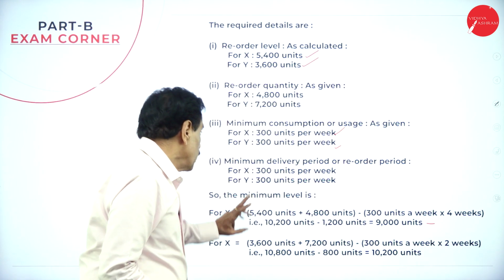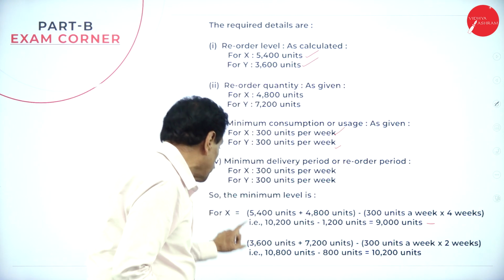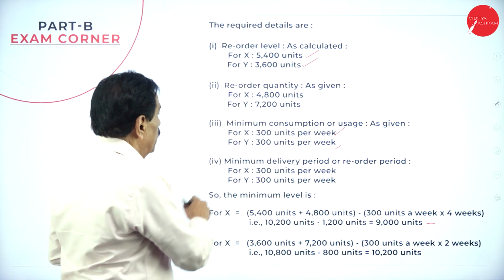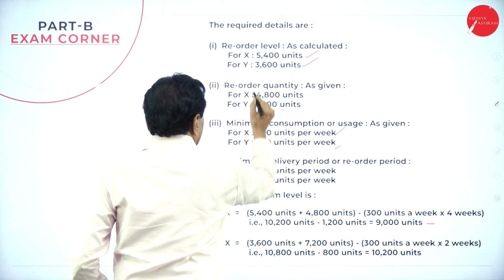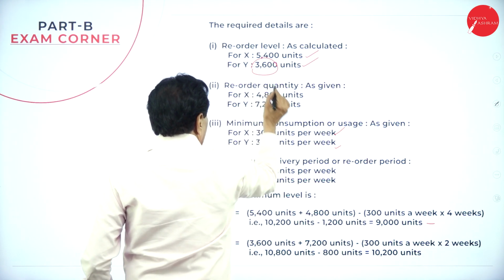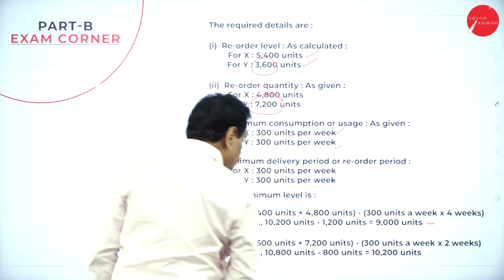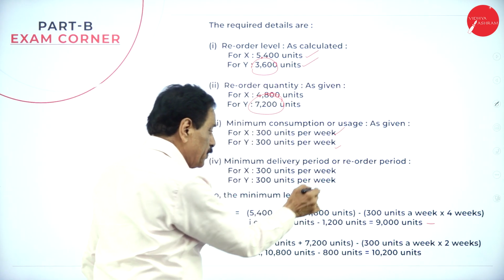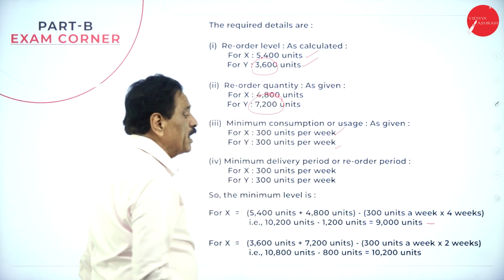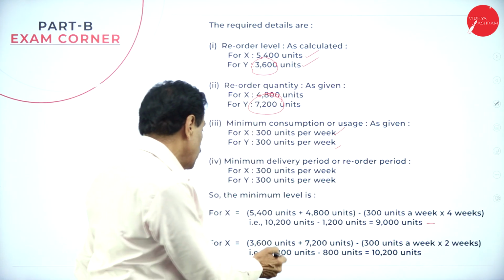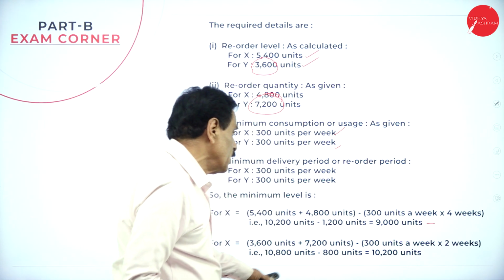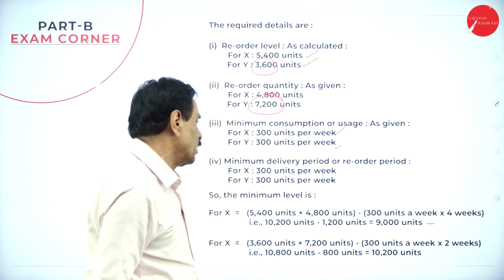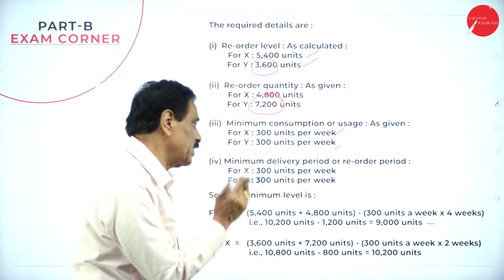Come back here. You are already given 3,600 units plus this is 3,600, this one and 7,200 units. Here 3,600 plus 7,200, minimum consumption is 300 units. Minimum usage is 2 weeks is considered. It will come to 10,800 minus 600 units. 10,200 units is there.